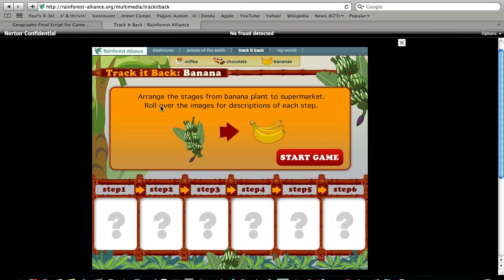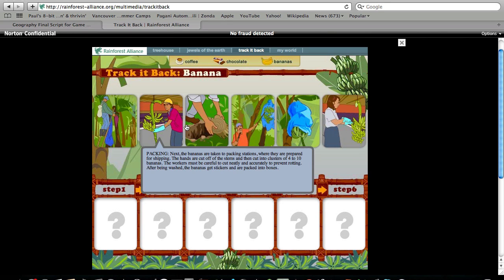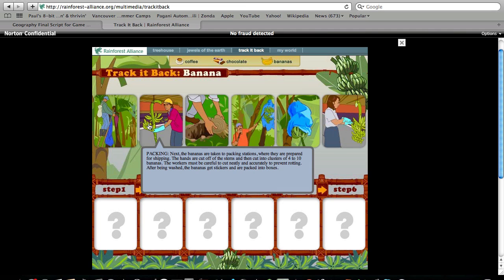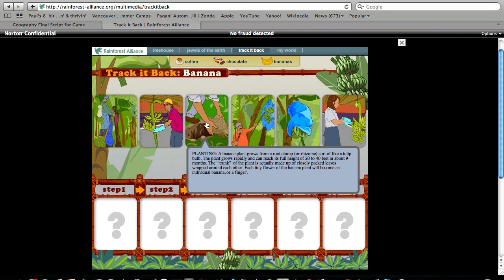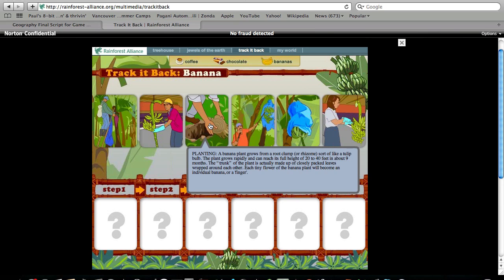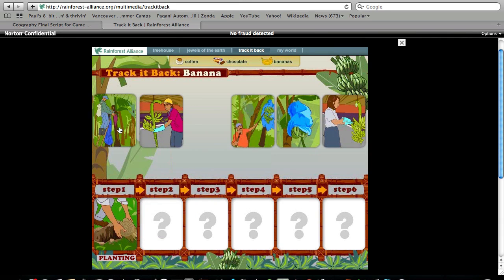Here are the instructions. Arrange the stages from banana plant to supermarket. Roll over the images for descriptions of each step. Now, in these cards, you must arrange these cards in these slots. And if you roll your mouse over the cards, it tells you some information about each process. So let's go ahead and position these cards. That one.